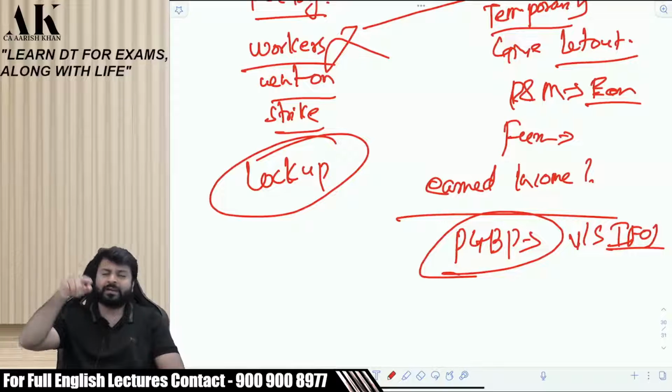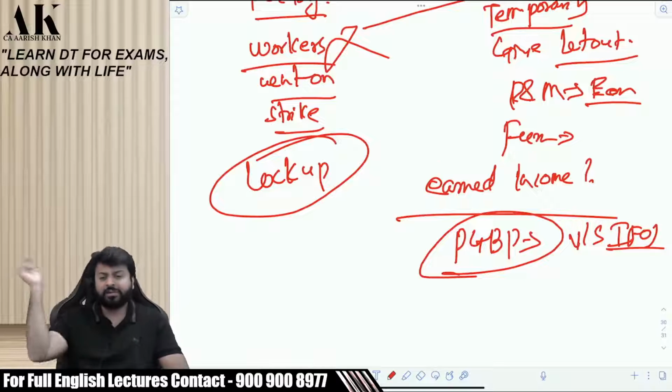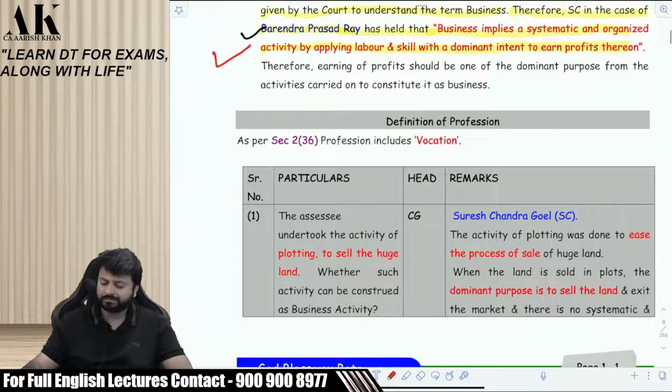The way it was decided by the Supreme Court in the case of Chennai Properties and Investment Limited, that if you let out the property and earn income out of it, then it will go under what? PGBP. If your substantial income is from letting out, if your main object is letting out, then it is PGBP. The way it is income for malls and etc.